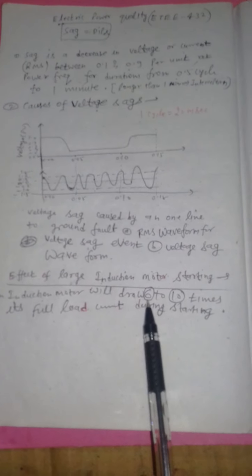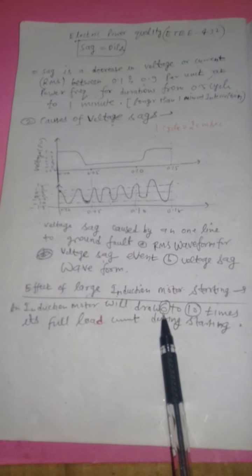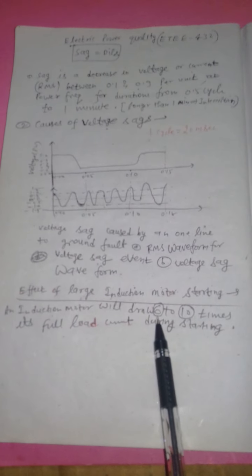The reason is that an induction motor, when it is started, draws around 6 to 10 times its full load current. Its magnetizing current is as high as 6 to 10 times its full load current during the time of starting. So that means the reactive power demand at the time of starting is very, very high, right?